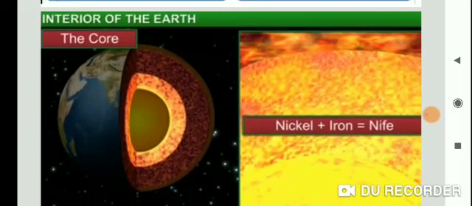Just beneath the crust is the mantle, which extends to a depth of 2900 kilometer below the crust. And last is the innermost layer: the innermost layer is the core. Clear?